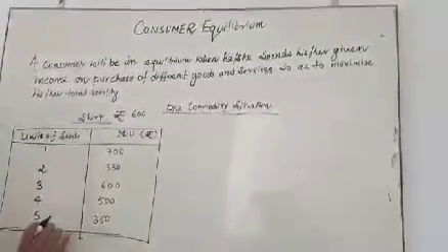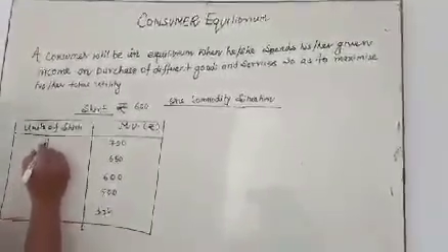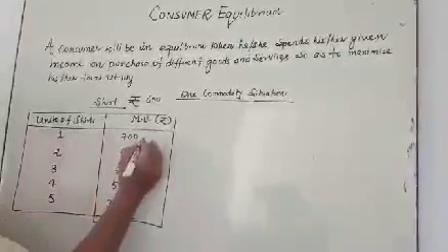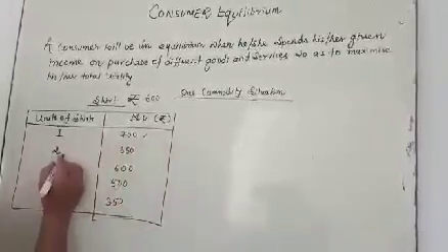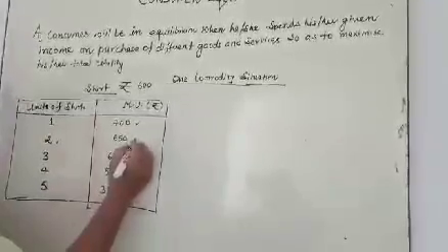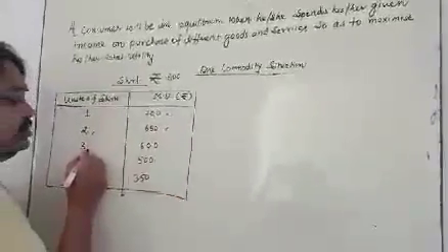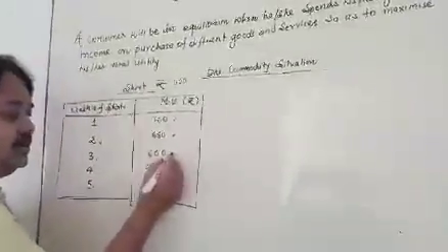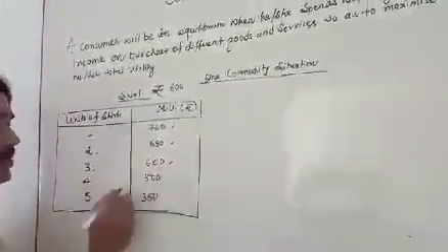When the consumer purchases one shirt, the marginal utility is 700, and when the consumer purchases two shirts, the marginal utility is 650, and so on. The third shirt is 600, the fourth 500, the fifth 350.